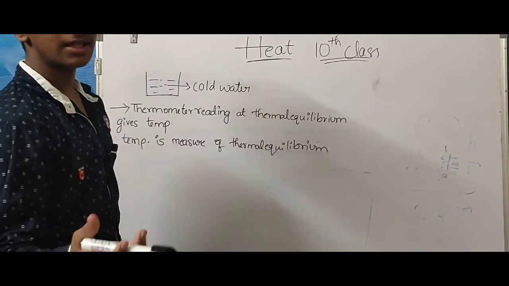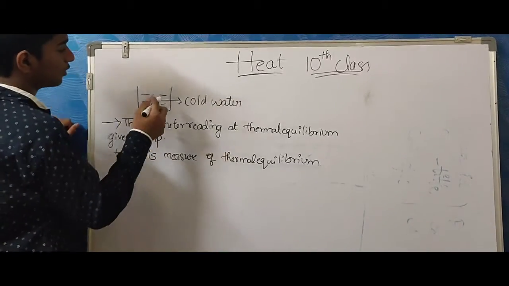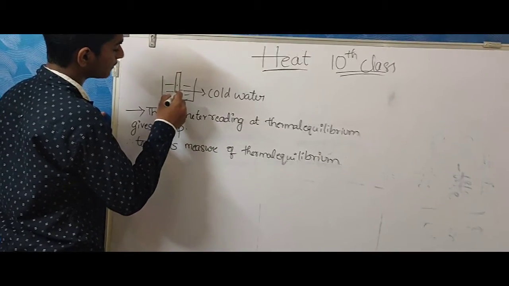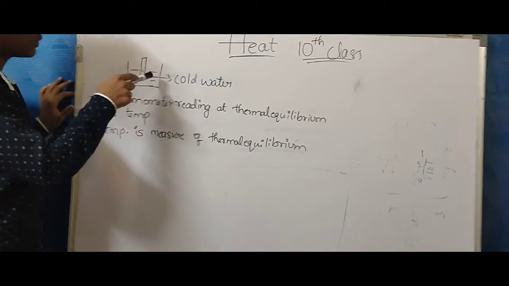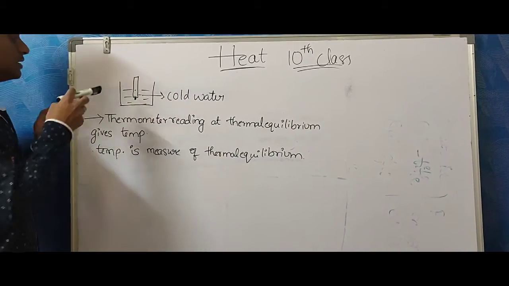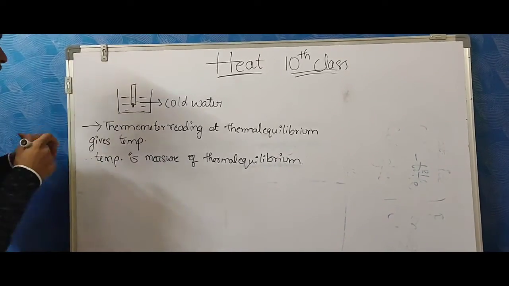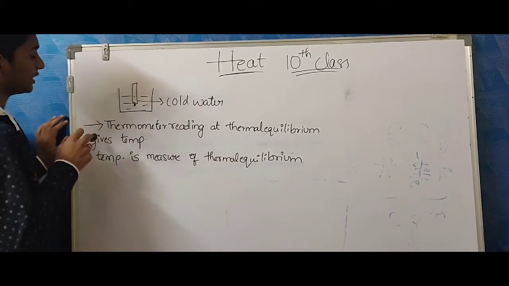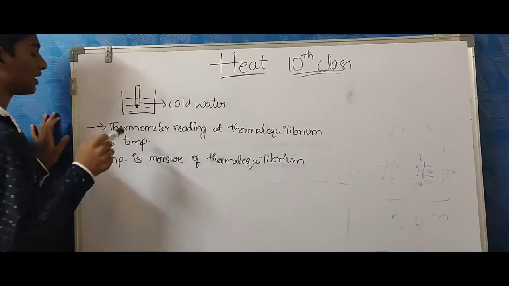Now we have discussed about heat. In previous example, there is a cold water bowl and a thermometer. When will the thermometer show the reading? When this cold water and the thermometer are at thermal equilibrium, then the mercury will be raised. Here very important point is thermometer reading at thermal equilibrium gives temperature. Therefore temperature is a measure of thermal equilibrium.